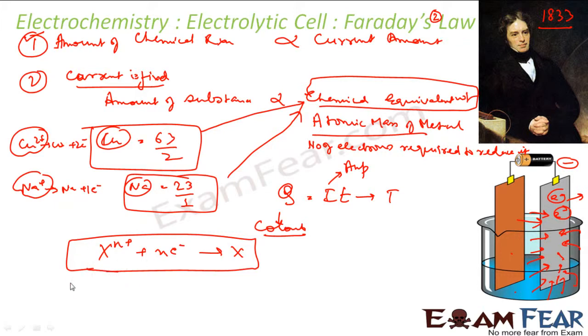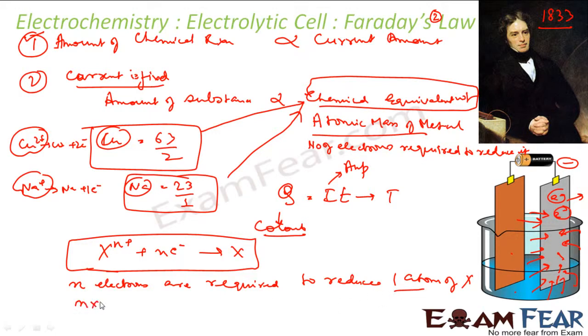I can write that n electrons are required to reduce one atom of X. Correct? So if n electrons are required to reduce one atom of X, then I can say that n into 6.023 into 10 to the power 23 electrons will be required to reduce 1 mole of X, because 1 mole of X is nothing but 6.023 into 10 to the power 23 atoms, right?